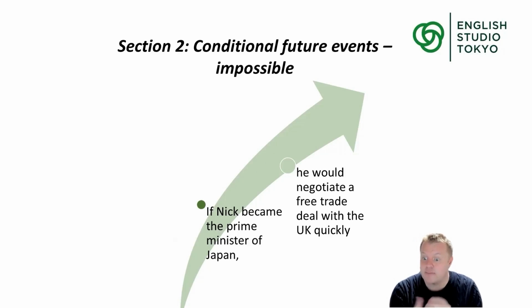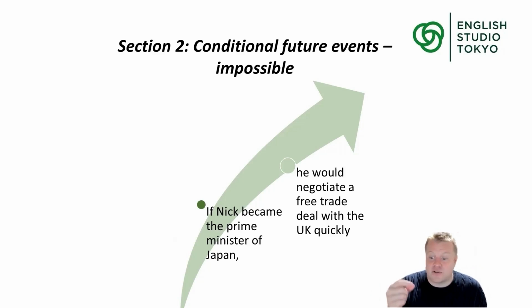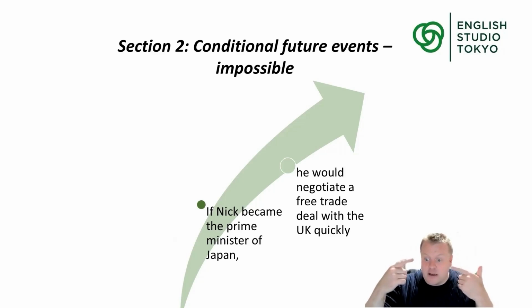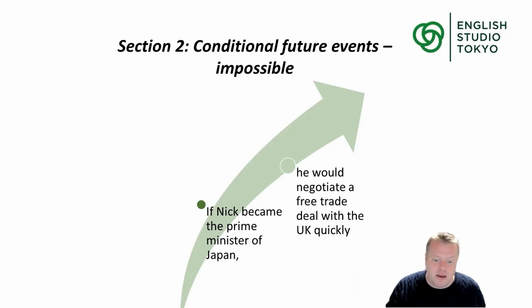I don't have a Japanese passport. It's impossible for me to become the Prime Minister of Japan. So we can also use this language to describe imaginary, totally impossible, but hypothetical future events. Hypothetical means we can think about it, but it's impossible to happen.